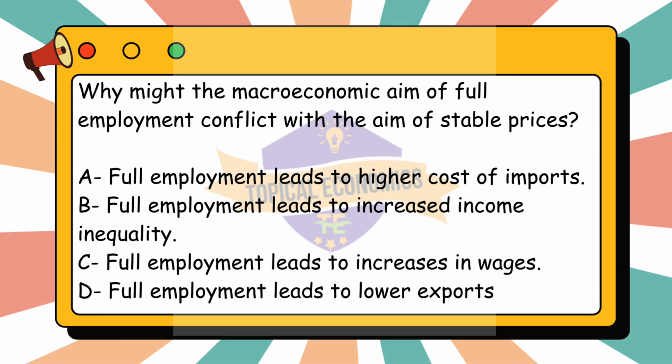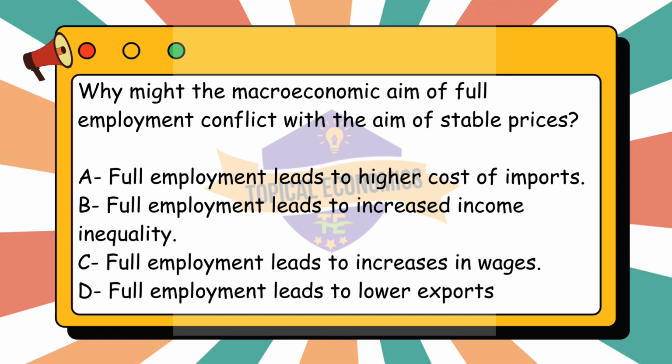Moving to the second question. Why might the macroeconomic aim of full employment conflict with the aim of stable prices? A. Full employment leads to higher cost of imports. B. Full employment leads to increased income inequality. C. Full employment leads to increases in wages. D. Full employment leads to lower exports. This question is from year 2022 May-June version 3 paper.